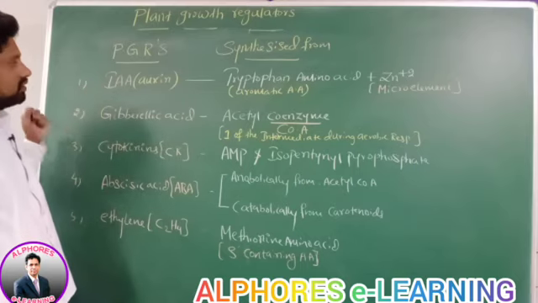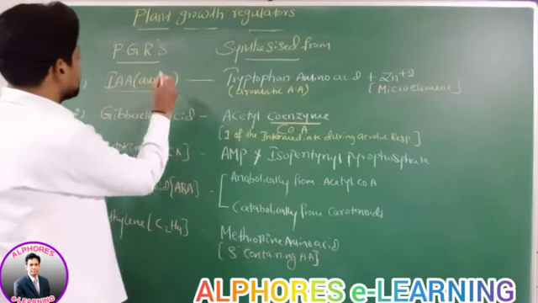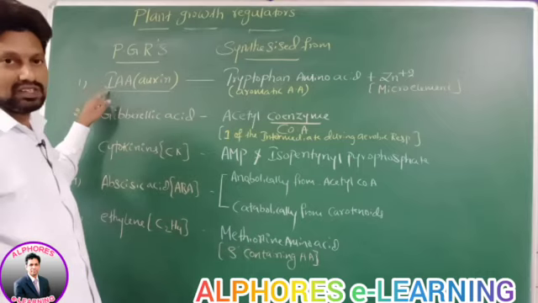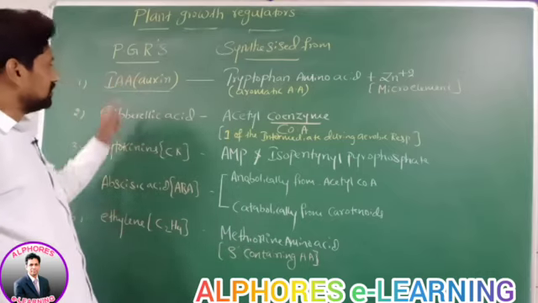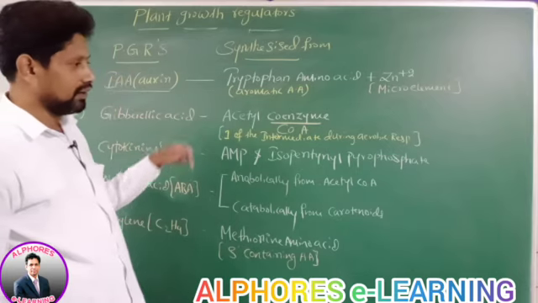Check this table carefully. IAA, that is indole 3-acetic acid, a type of auxin, and ethylene: these two are synthesized from amino acids.